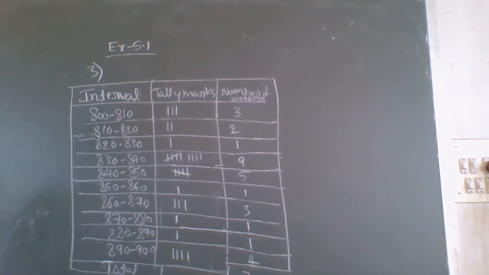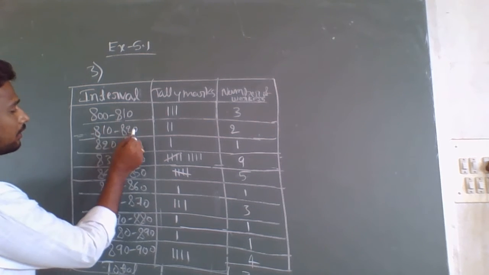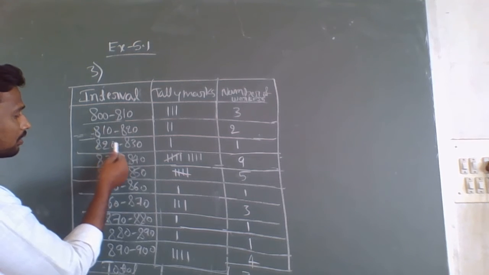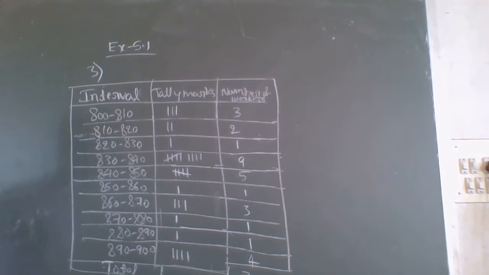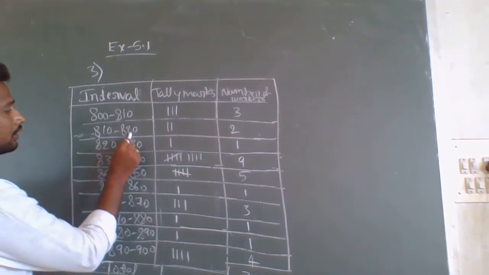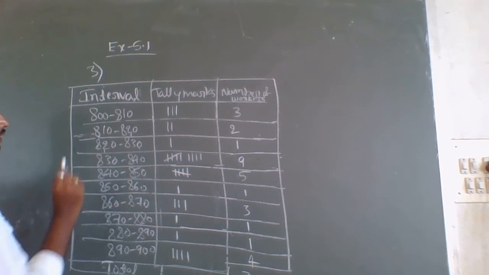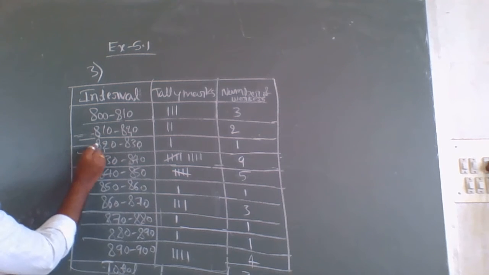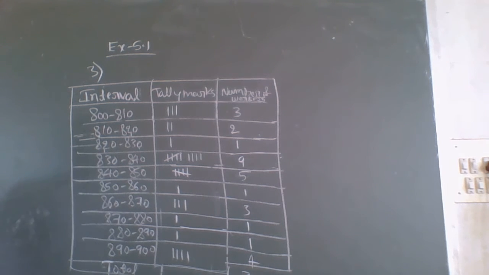Like that, if a worker is getting a salary of 820 rupees, where to consider him? Here it is 810 to 820, and here it is 820 to 830. 820 is there in both, but we should consider him in the third group only.